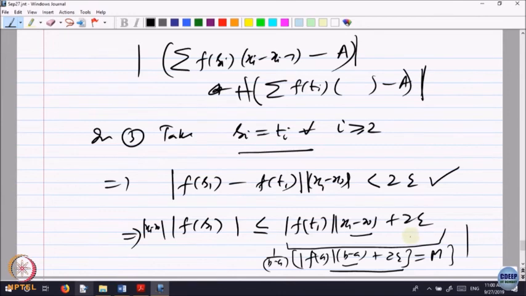Okay. So, you will have 1 over x1 minus x0. Can I bound that with something? Yeah, I think